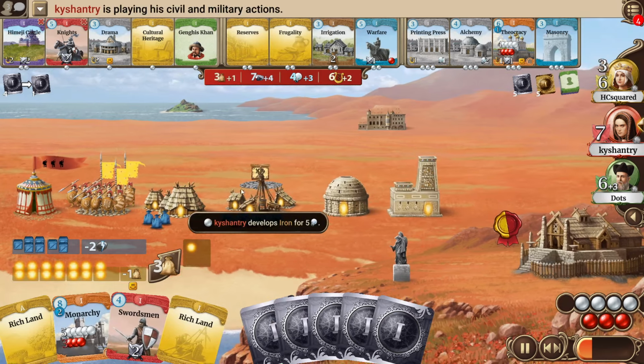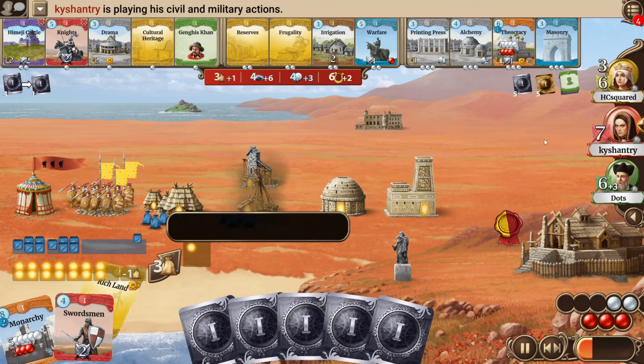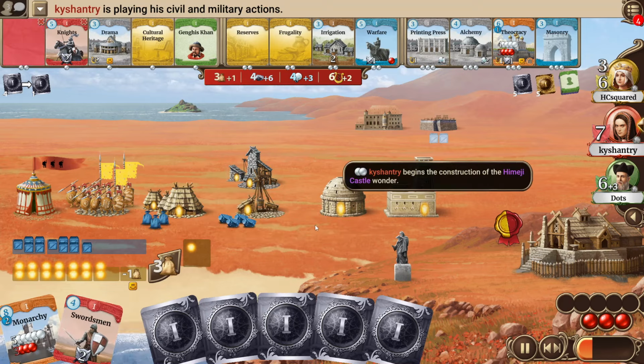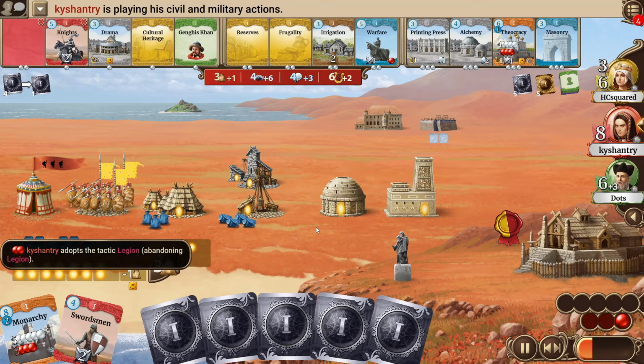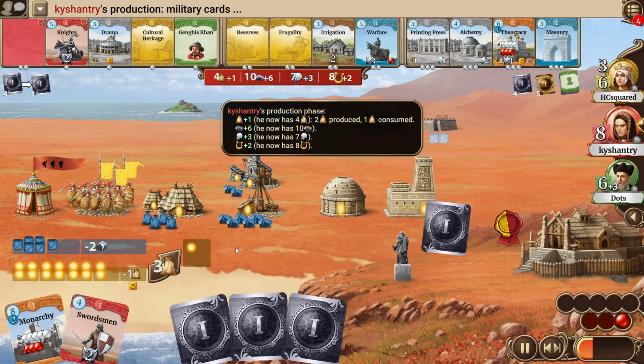Kyshantry also now being the strongest has just lost that 4th warrior that he built and is now up from 6 to 7 strength. Also he will go for some iron upgrades, can use both of the ridgelands, and will take the Magic Castle. I think that's a nice grab. He can finish it immediately at the next turn if he wants to. Actually can also copy the upgraded Legion tactic.